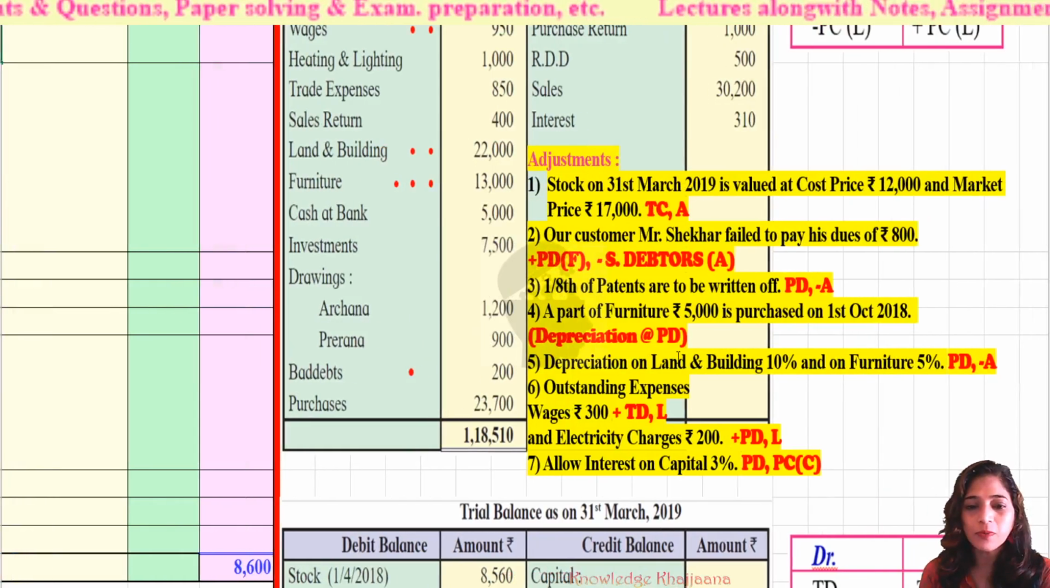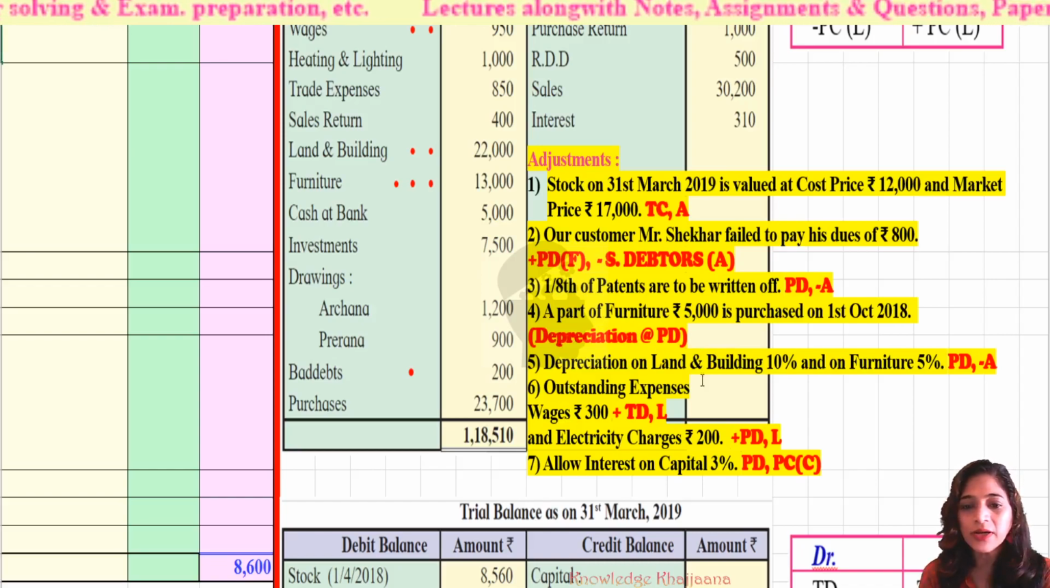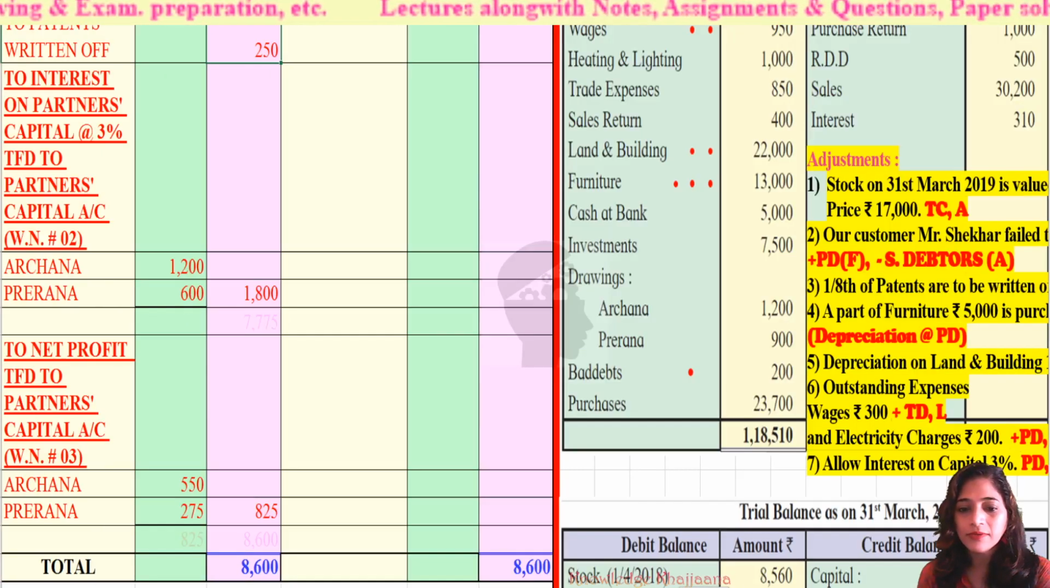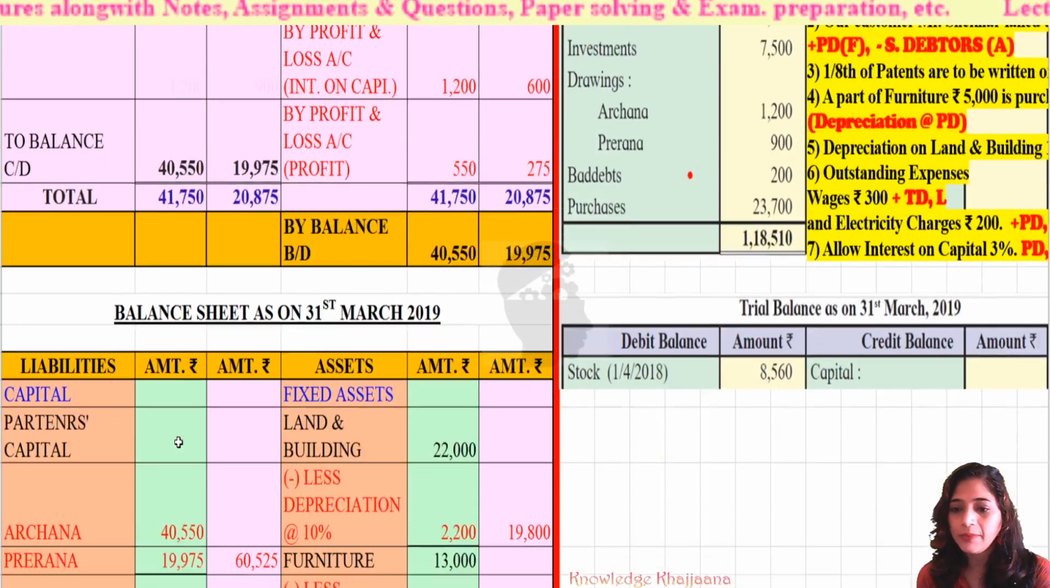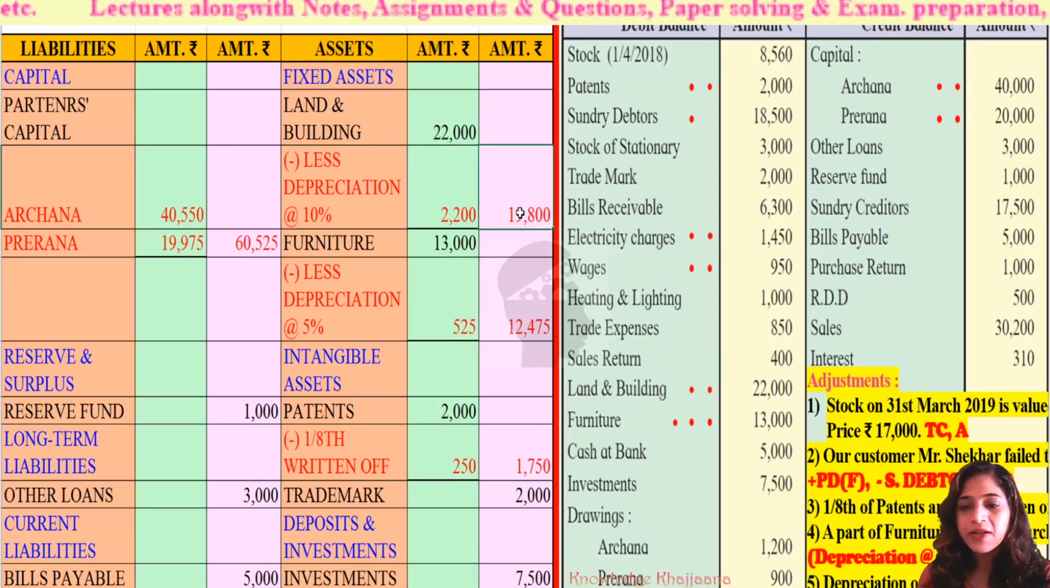Okay, next, a part of furniture rupees 5,000 is purchased on 1st October 2018. See, we have to take it into consideration while calculating the depreciation of the furniture. Next adjustment, depreciation on land and building at 10% and furniture at 5%. Land and building less depreciation: value of land and building was rupees 22,000, less depreciation rupees 2,200.